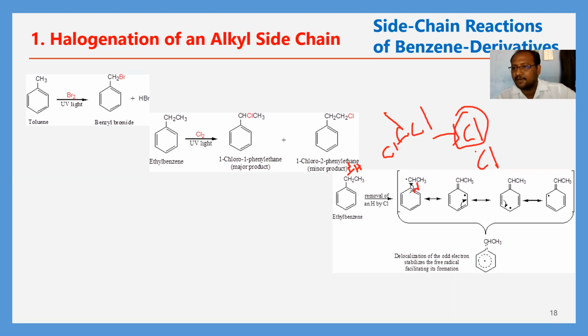The pi bond, not the sigma bond, undergoes homolytic cleavage. Only the pi bond undergoes homolytic cleavage. By this, free radical generation takes place here and here. Next, this radical and this radical combine, which leads to formation of a second bond, that is a pi bond. After that, here a free radical is generated, that is, a single electron. Again this pi bond undergoes homolytic cleavage. Two radicals are produced, and this radical and this radical combine to form a pi bond.